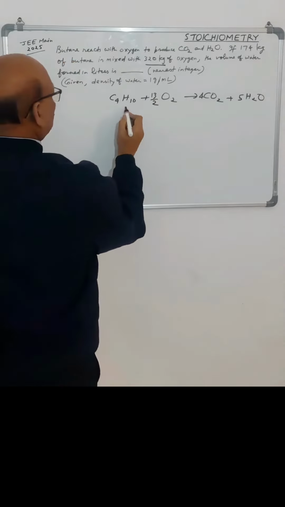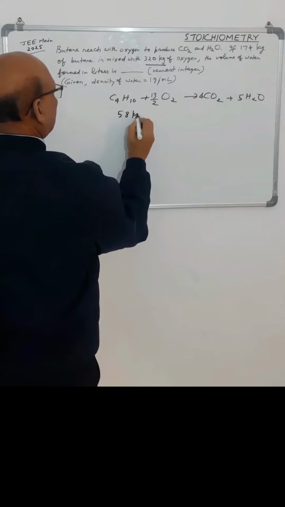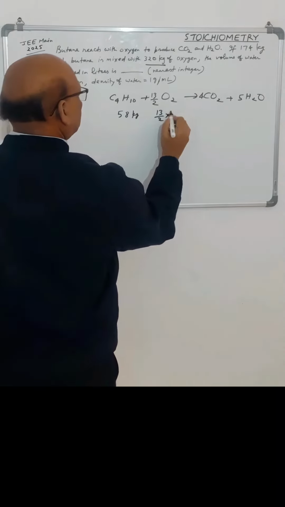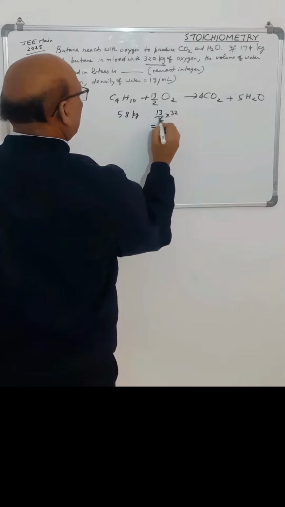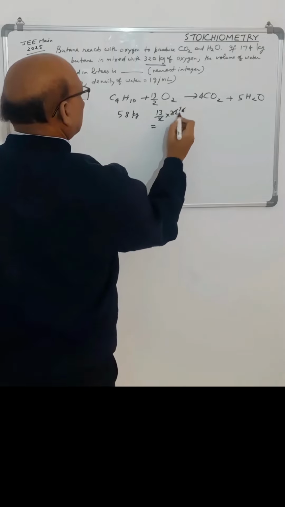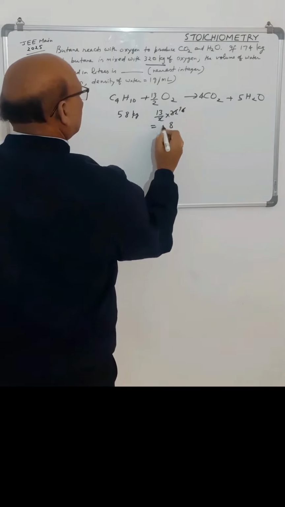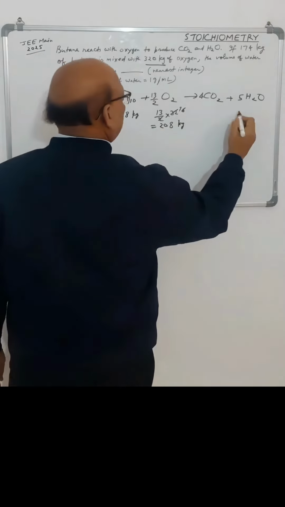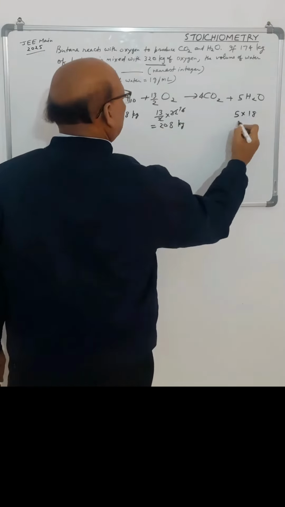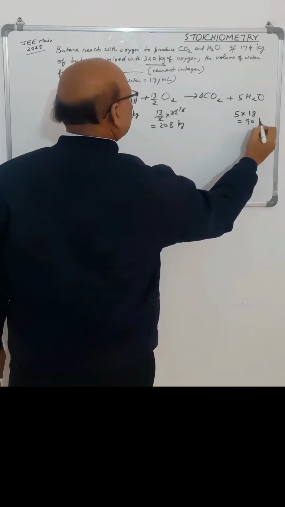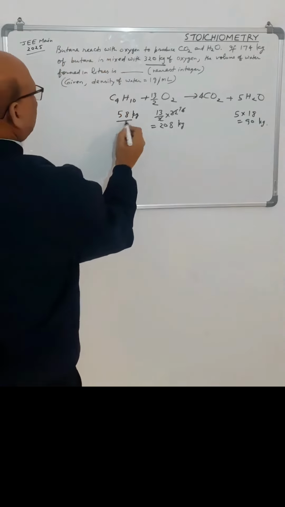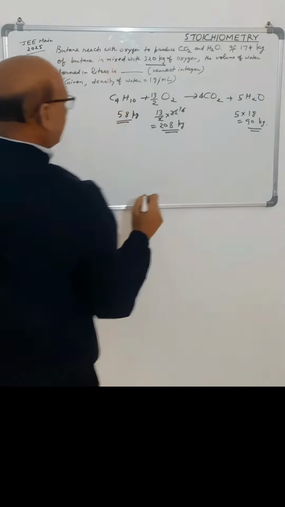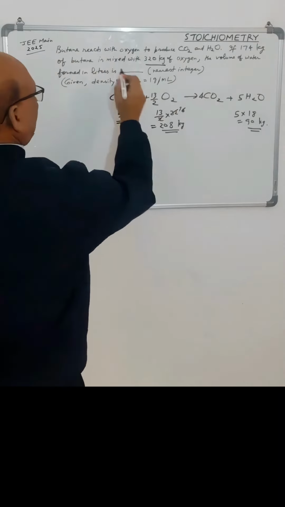तो ब्यूटेन का मोलर मास हमारा है 58. So 58 kg of butane will react with 13/2 into oxygen molar mass is 32. So that will come 208 kg. So 208 kg of oxygen and water produced will be 5 into 18. That is 18 is the molar mass of water. So this will be 90 kg. So we can say that if 58 kg of butane will react with 208 kg of oxygen to make 90 kg of water.